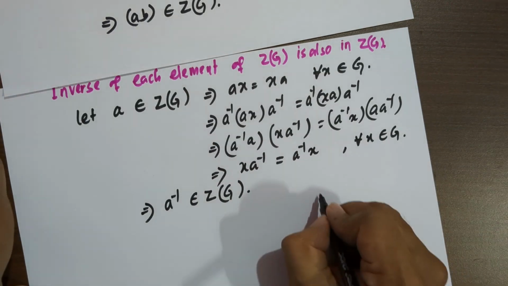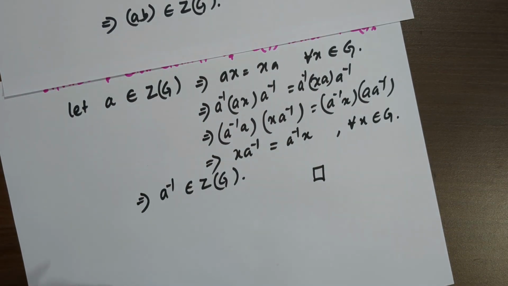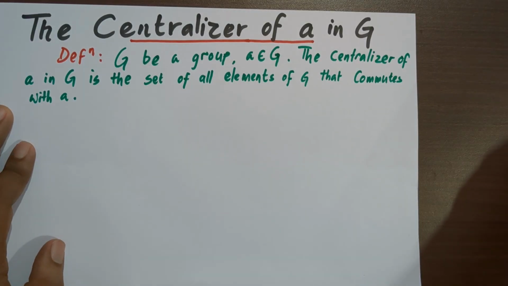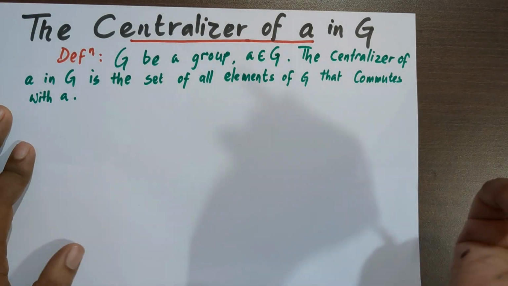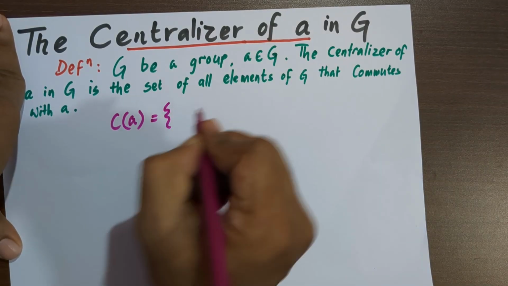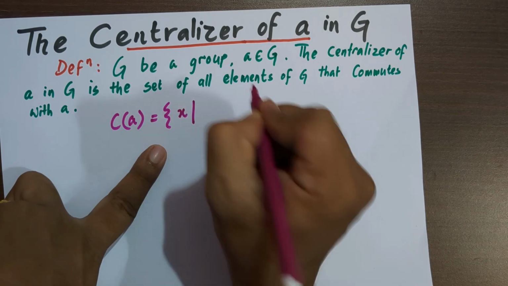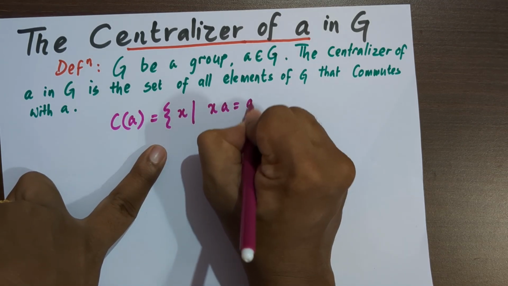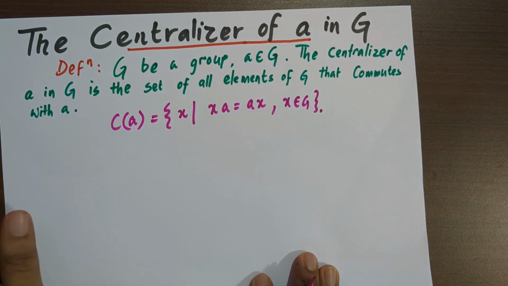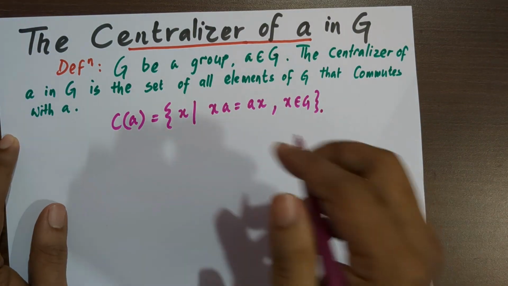So we have proved that the center of a group is not only a subset, it is also a subgroup of that group. We have the centralizer of an element, the centralizer of A in G, and the definition says the centralizer of A, this is the notation for the centralizer. It contains all elements X, so that XA equals AX, and obviously X is an element of the group. So if X commutes with A, then we have X in the centralizer of A in G.